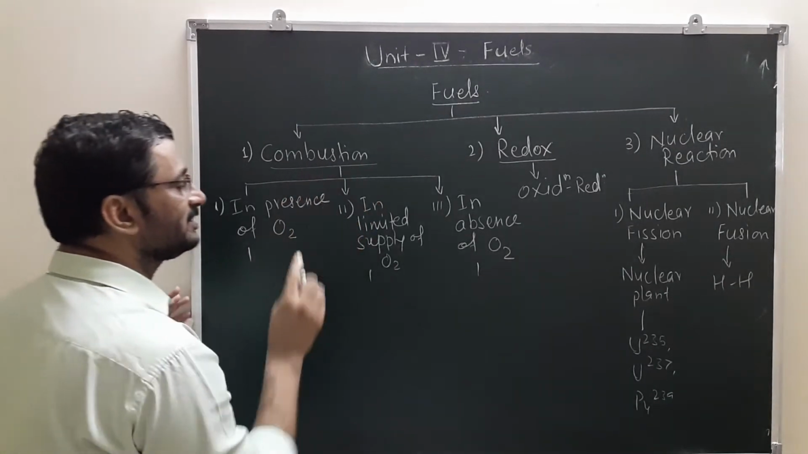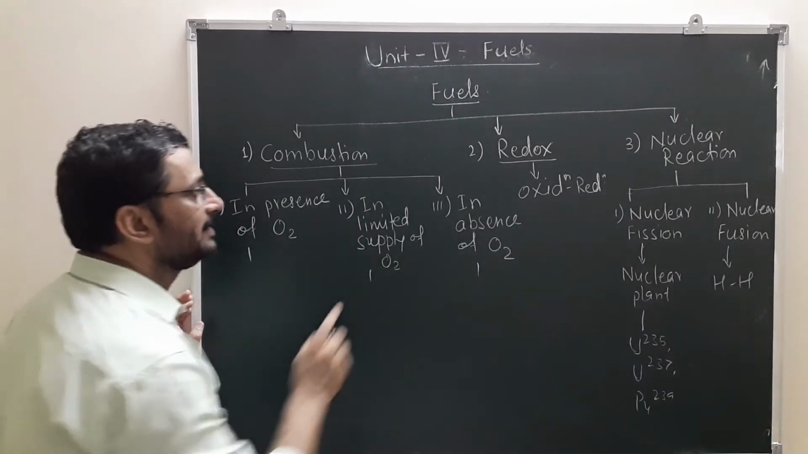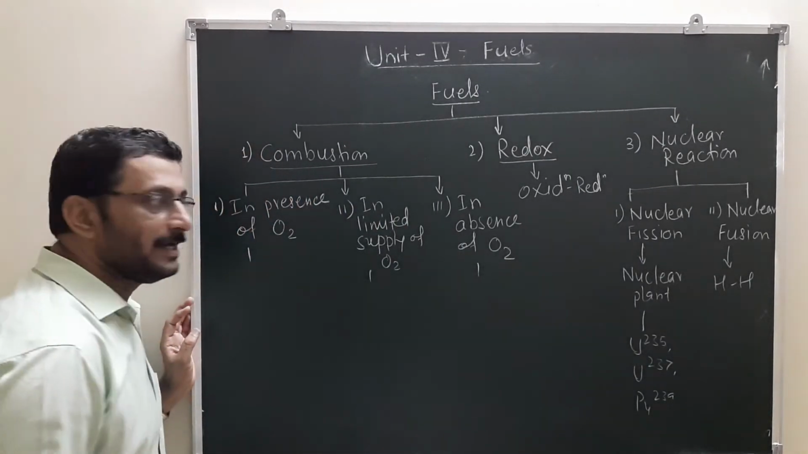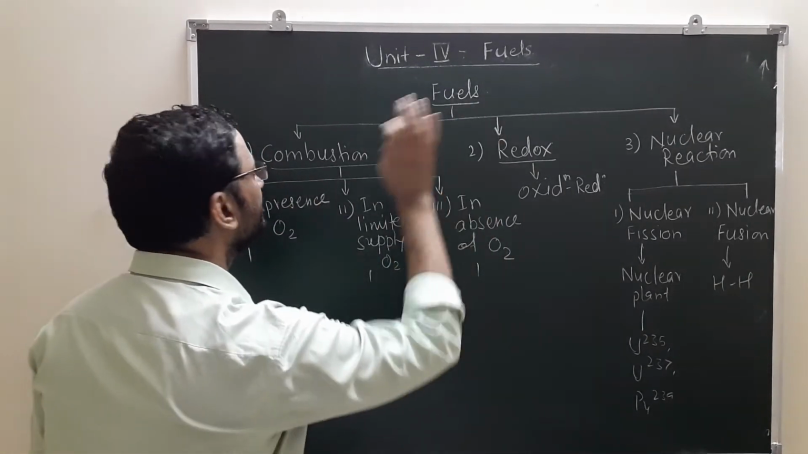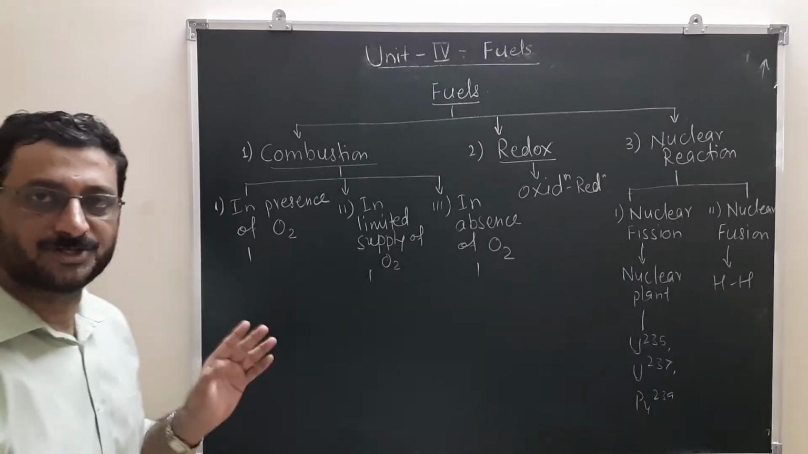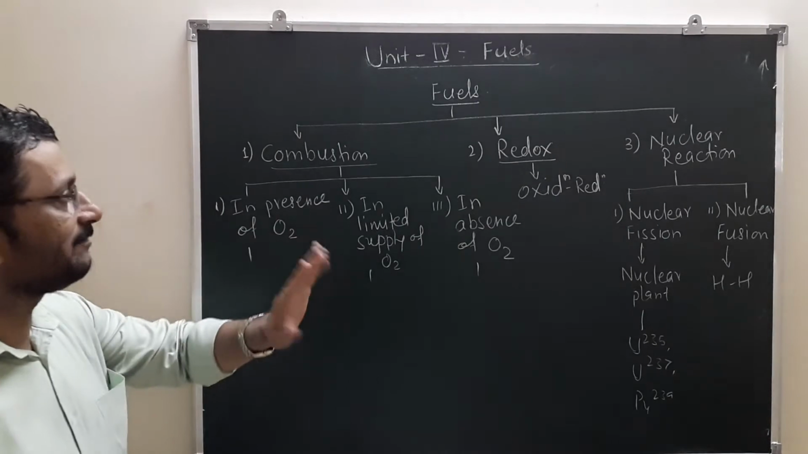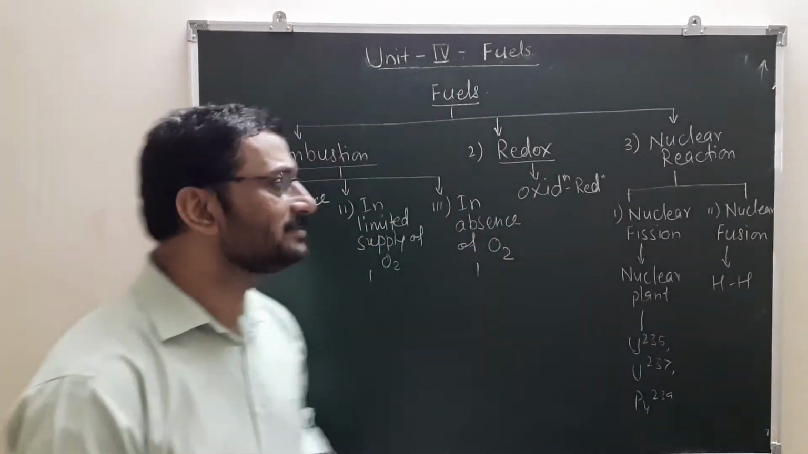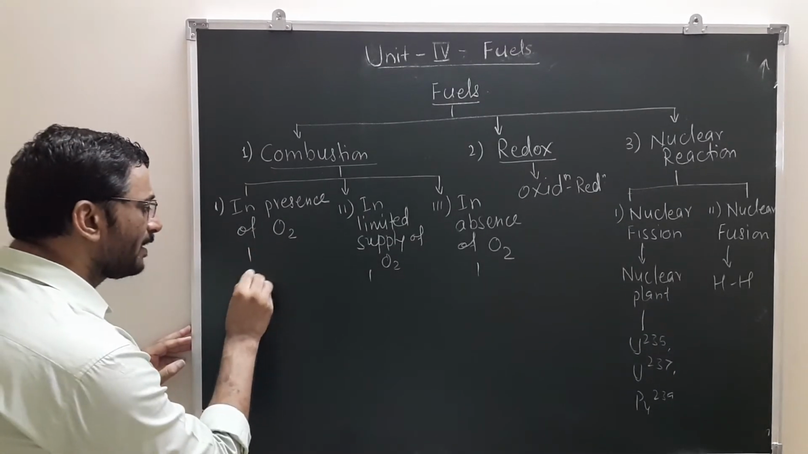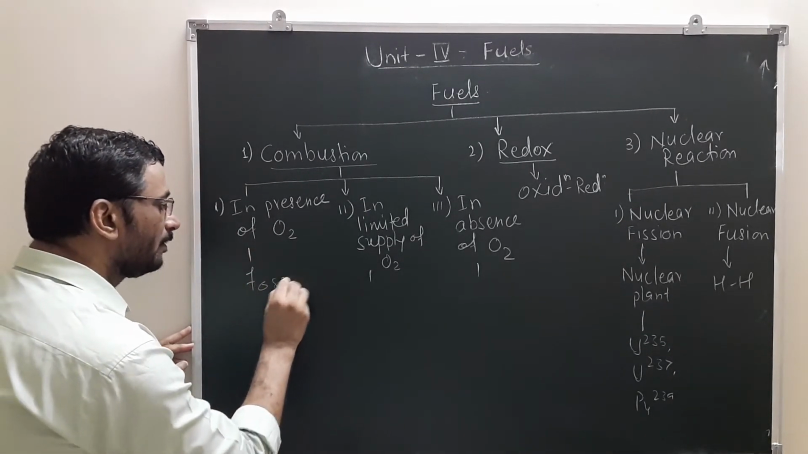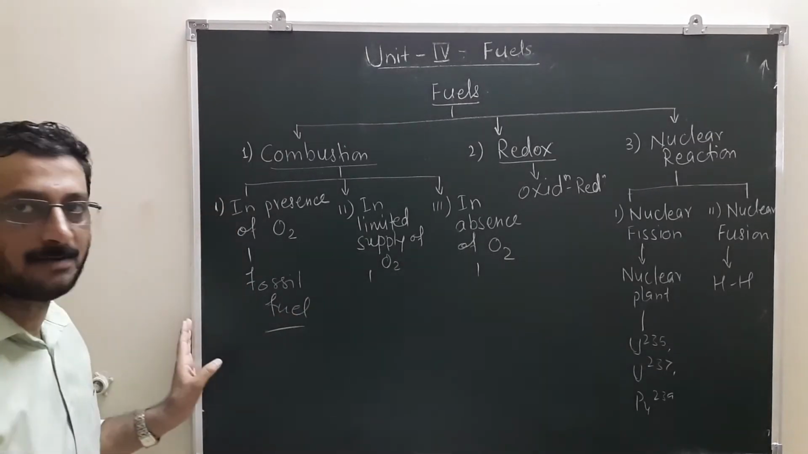Second combustion reaction is in limited supply of oxygen. Here we write the example. Third type of combustion reaction is in absence of oxygen. So fuels based on the energy generation and type of combustion reaction can be classified into three main subheadings. First is the combustion in presence of enough supply of oxygen. It is burning of fossil fuel. Burning of fossil fuel may be the example. Forest fire may be the example.